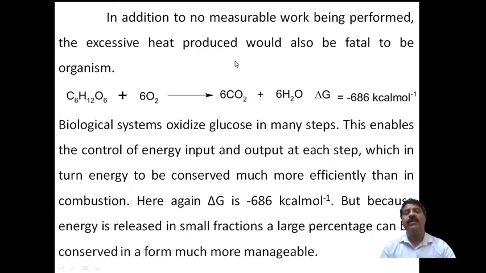Therefore, here the combustion of glucose takes place. Glucose reacts with oxygen in combustion; because it is a carbohydrate, with carbon, hydrogen and oxygen, and we are adding oxygen, it ultimately gives carbon dioxide and water, and the free energy change is minus 686 kilocalories. That much huge energy is liberated, but that energy cannot be converted into ATP.